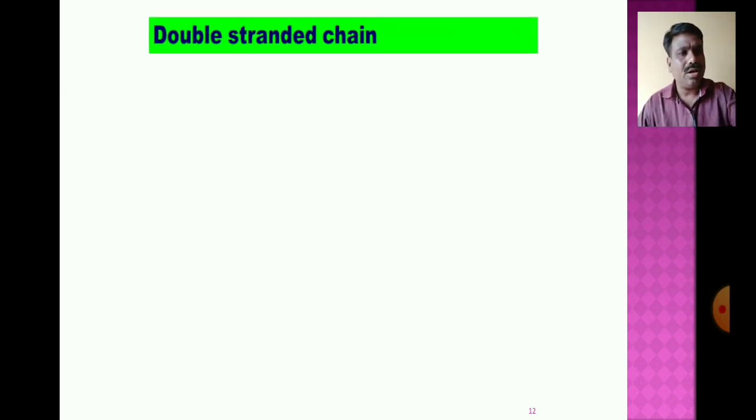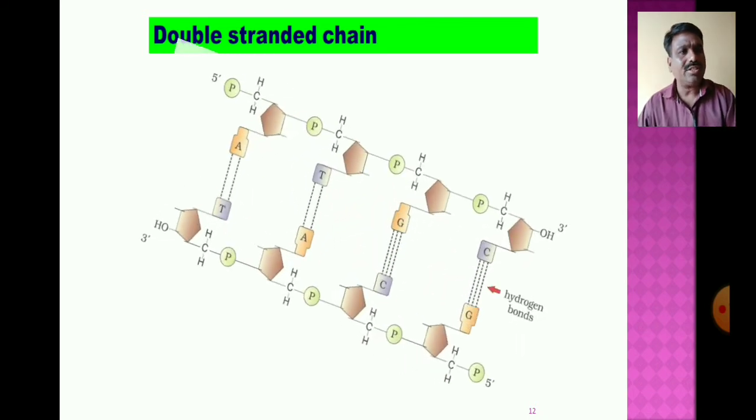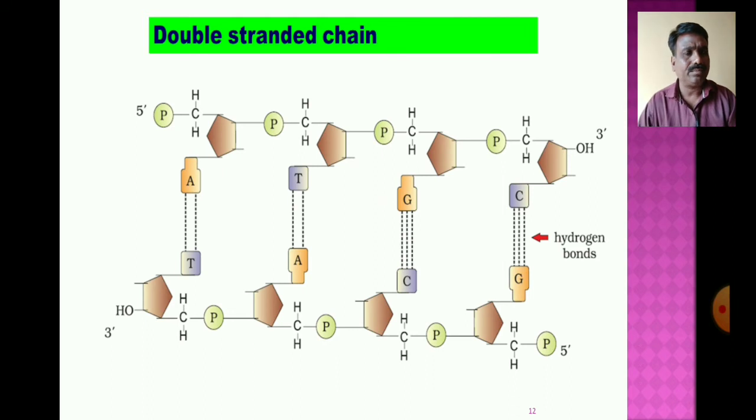These new strands are known as the daughter strands, and the daughter strands are identical to the parental strand.